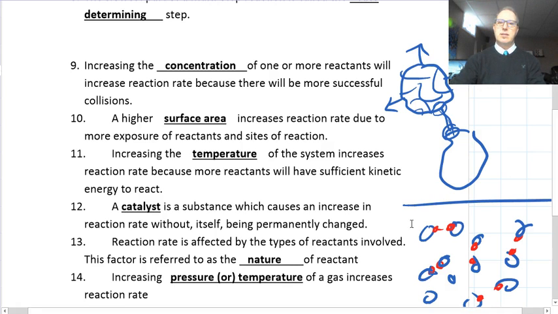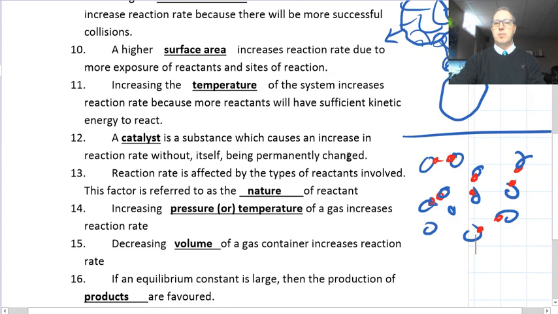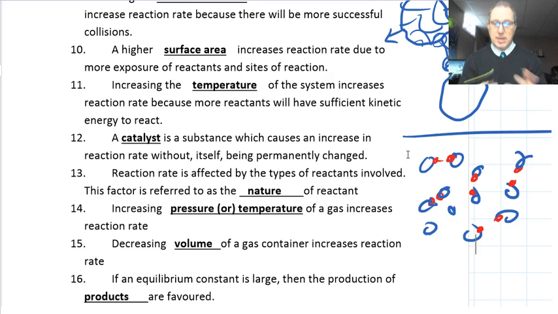A catalyst is a substance which causes an increase in reaction rate without itself being permanently changed. So the catalyst is just sort of something that comes alongside and helps the two get together. Kind of like if you're introducing your two friends, and you say, hey, Jimmy, you'd really like Sally over here. Why don't you guys come meet at my place, and we'll watch a movie or something, and you guys can connect. And so you are the catalyst, right?